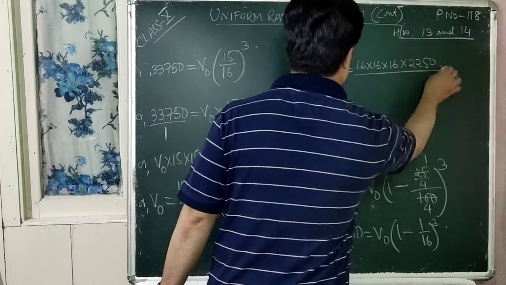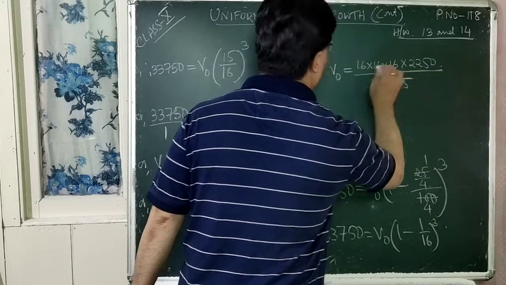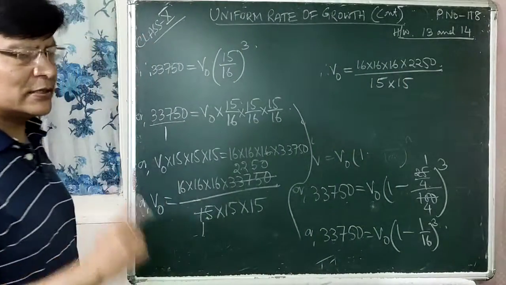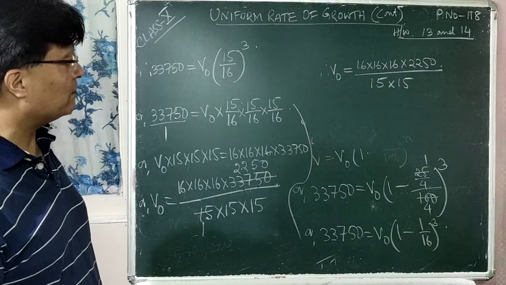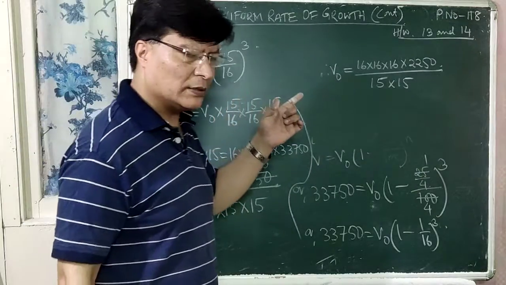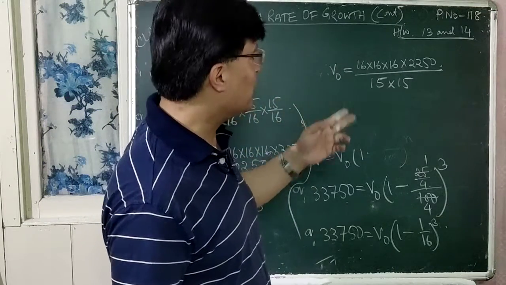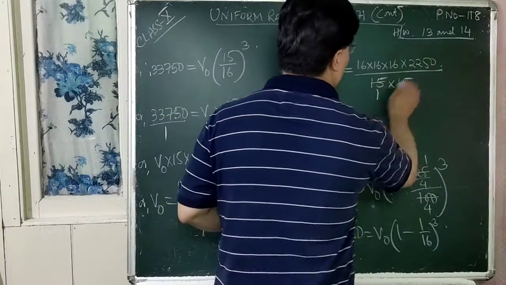2,250 divided by, again it is 15 into 15. Is 2,250 divisible by 15? Let us take it. 15 ones are 15. Then 22 minus 15 is 7, 75, 15 fives are 75, isn't it? So you can cancel it.